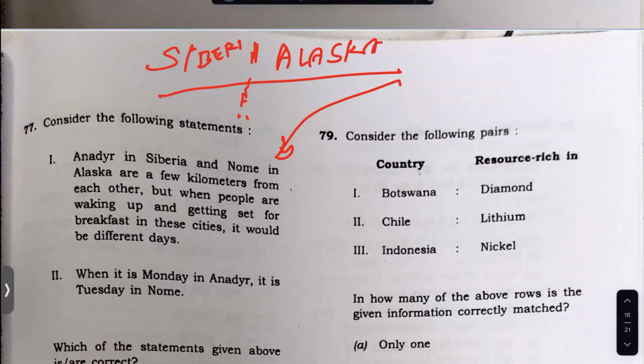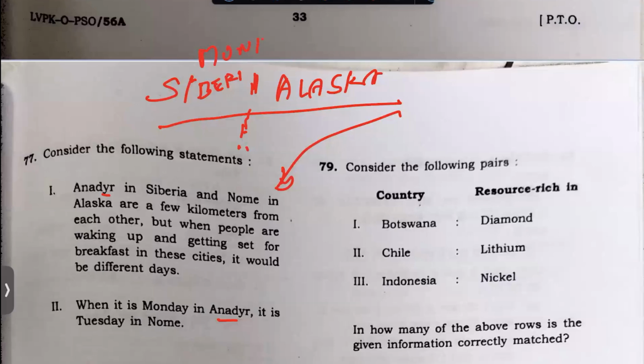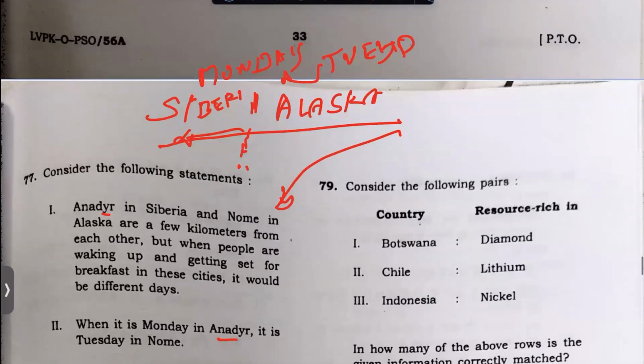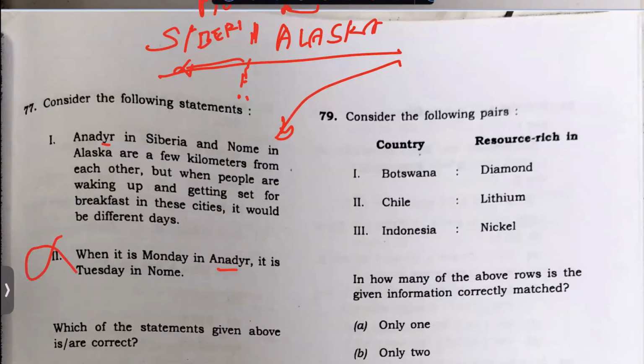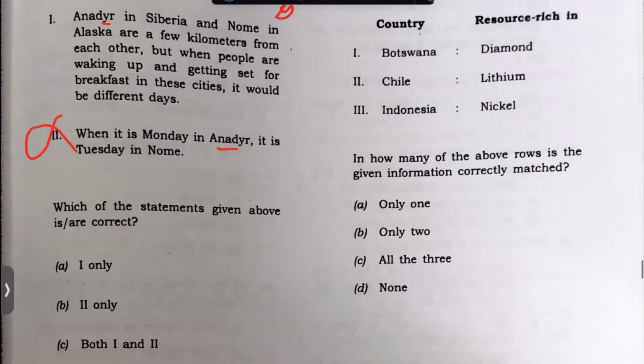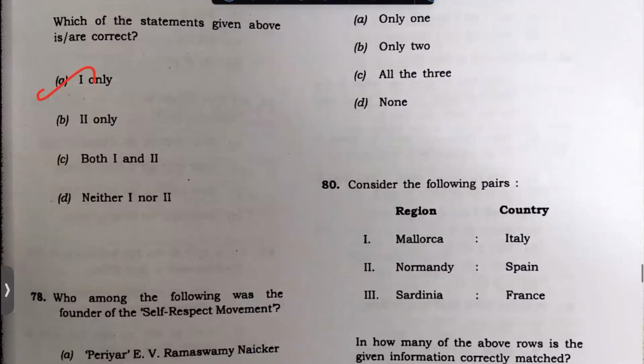But if you see, if it is Monday, okay, Anadyr is in Siberia. So if Monday is here, it will not be Tuesday here. You will have the opposite, because in Japan only the sun rises, the sun sets, or the turn comes. So USA, if you see, will be 1 day behind. So this is not true. USA will be 1 day behind, meaning if it is Monday here, tomorrow is Monday for them. So if you apply that logic, you will come to the conclusion that this is true.